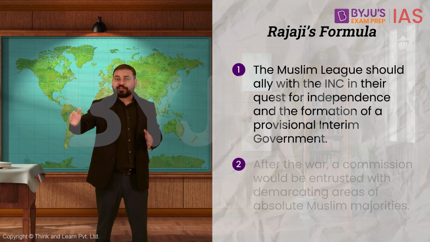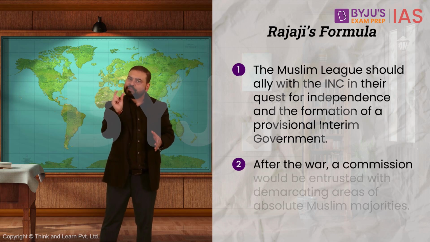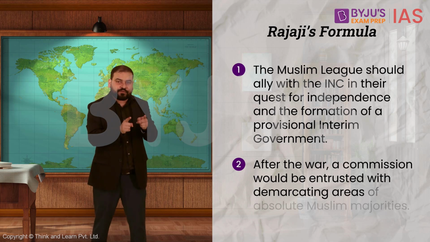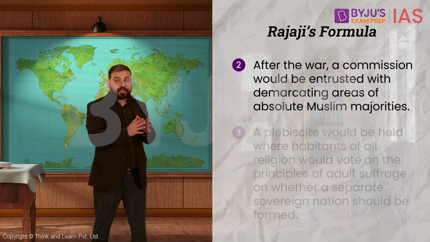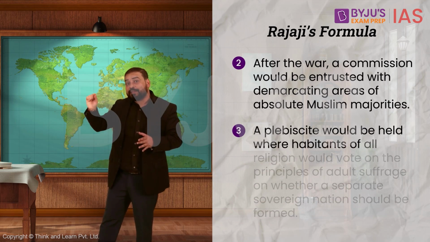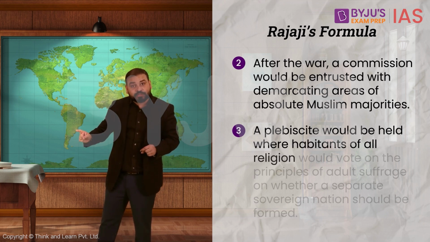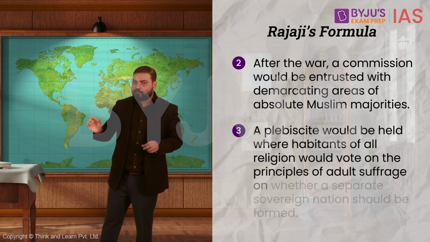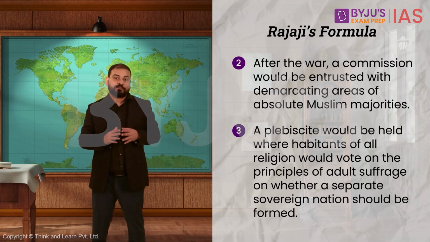So the next point in Rajaji's formula was that after the war, a commission would be entrusted with the task of demarcating those areas with an absolute majority of Muslims, and a plebiscite to be held in those areas where all the inhabitants, Muslims as well as non-Muslims, would vote on the basis of adult suffrage, whether to form a separate sovereign nation or not.